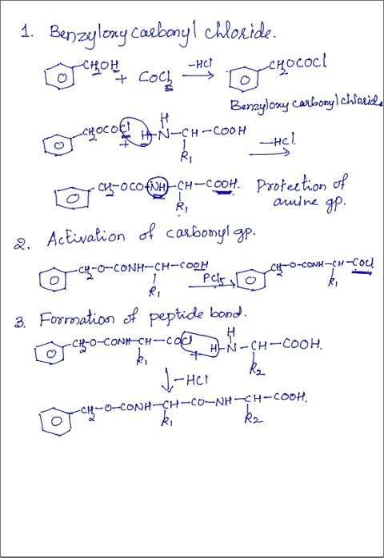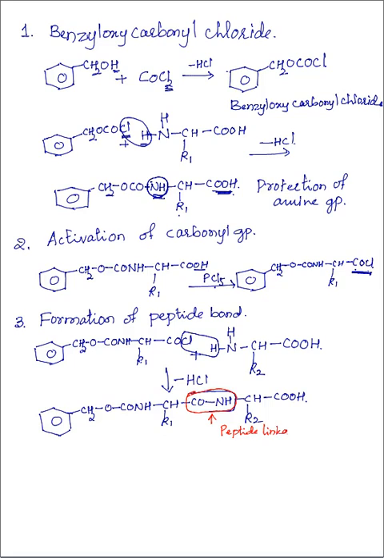So now the peptide bond is formed between the two amino acids. A new peptide bond is formed between the amino acids. So this is a peptide linkage.